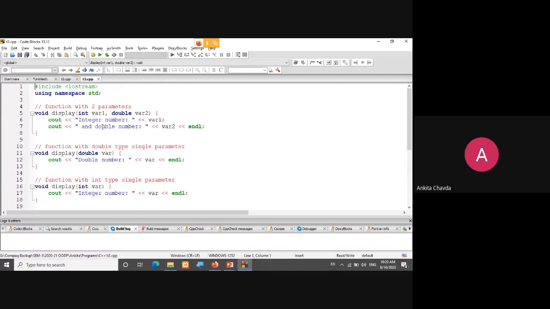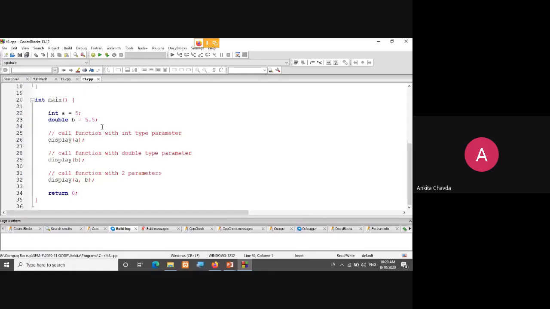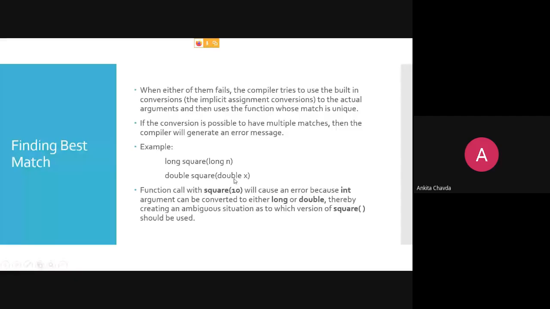Okay, yeah. So here is our one program of function overloading, right? Because whenever it is asked in 8 marks, like explain function overloading with example, at that time you have to explain all the theory of function overloading and a simple example. So I have taken this. At the time of PPT upload, I'll write this program as a slide and then upload. So don't worry.